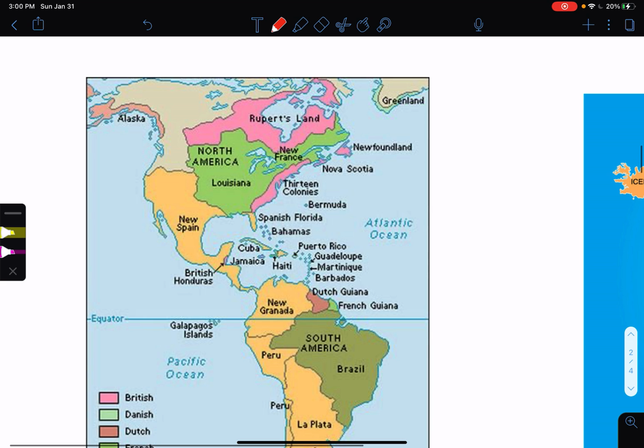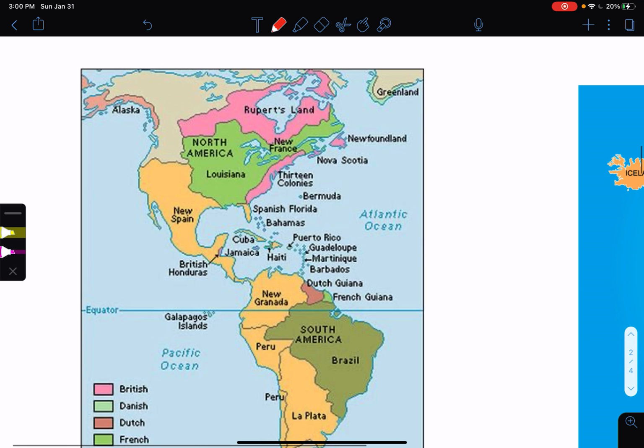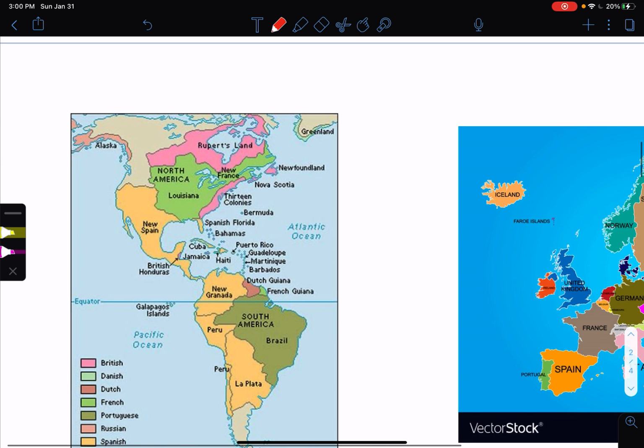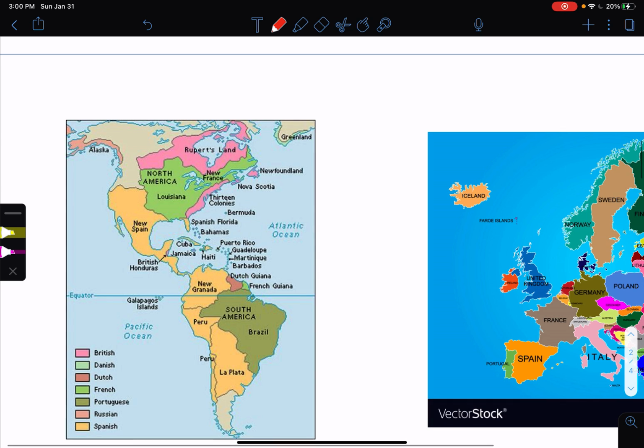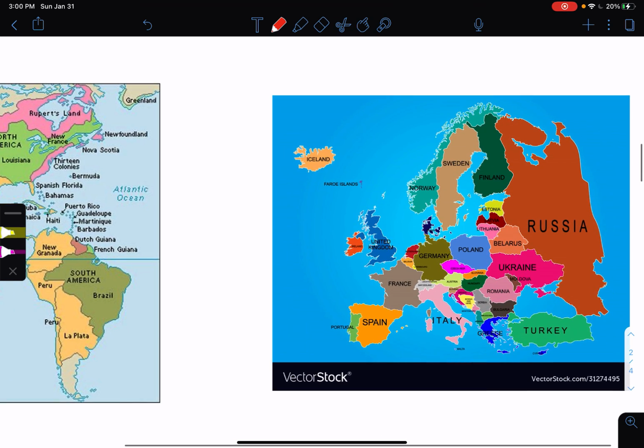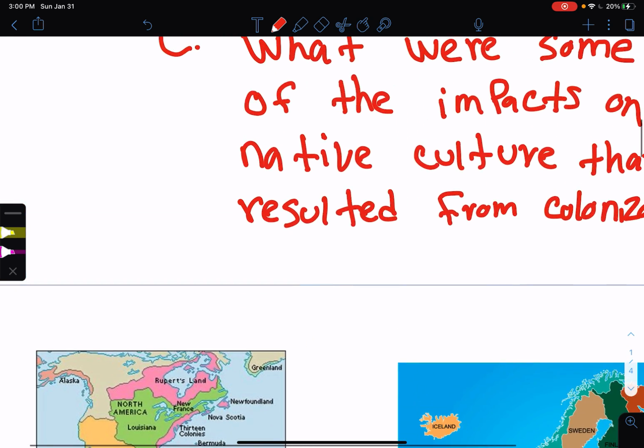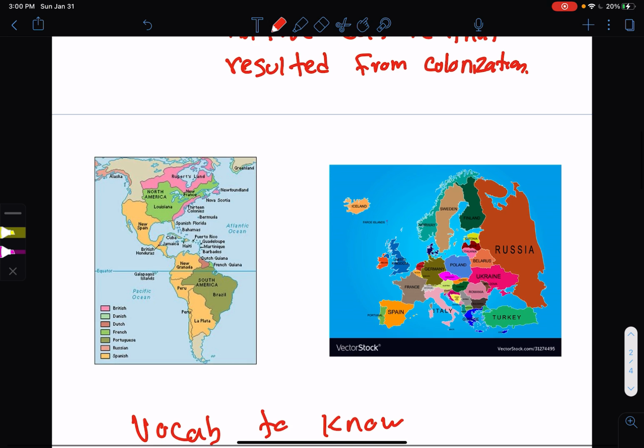What happened to their culture? What happened to their language? What happened to their religion? What happened to their traditions? What happened to their land? So we need to find out. Again, I want to emphasize that we need to understand history from their perspective, not necessarily from the perspective of Europeans.